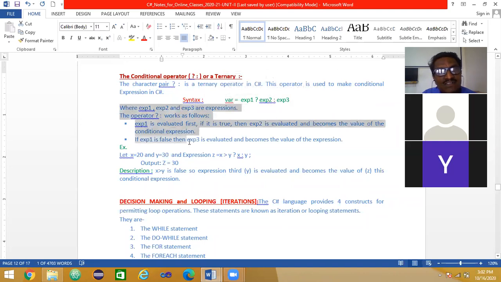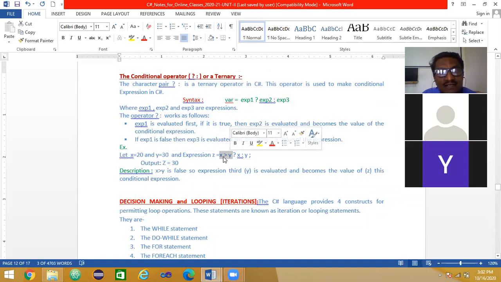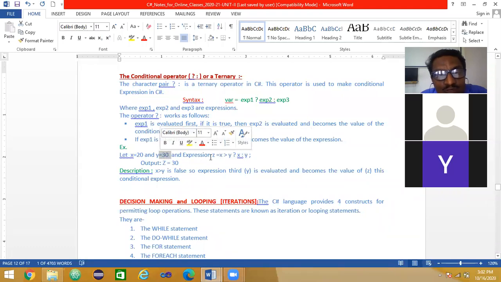So this is what is written here. Example, it is given here. Let x equal to 20, y is equal to 30. The expression is something like this: x is greater than y. Is it true here? X is 20, Y is 30. Is this condition true? No. Okay. If the condition is false here, I skip this and I execute the other part. So this conditional operator is acting as if it is an if else structure. Now it is false, so therefore the value of y is going to be assigned. What is the value of y? 30. 30 is going to be assigned to the left hand side.